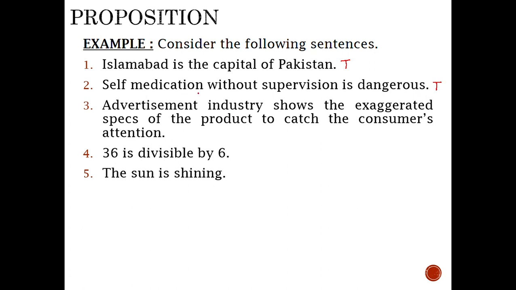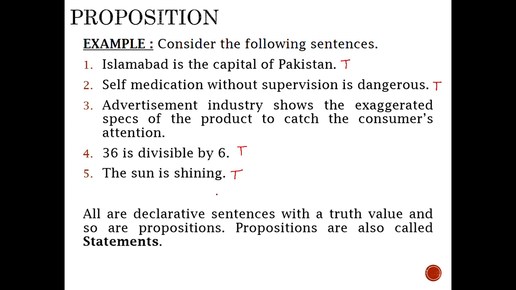All of these statements are declaring some fact. For example, 36 is divisible by 6. This is also a true statement. And the sun is shining. The sun is shining is true right now, but it may be false in the evening or at night. But whatever the discourse of time when we discuss the problem, in that particular time the truth value of this statement or proposition is well defined. So all declarative sentences with a truth value are called propositions, and propositions are also called statements.